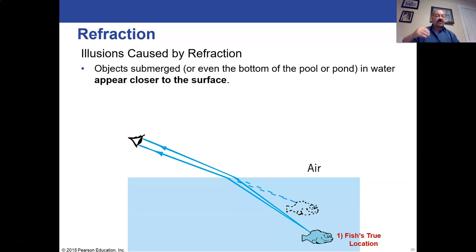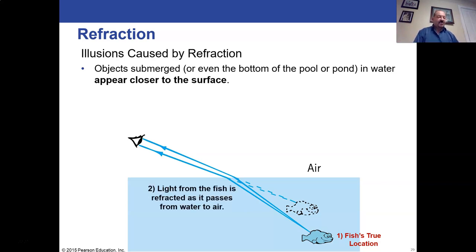So objects that are submerged, objects underwater, the light from them will appear as if the object is higher up, not as deep in the water. Okay, well, why is that? Well, let's look at a fish underwater here and somebody looking at the water, looking at the fish.